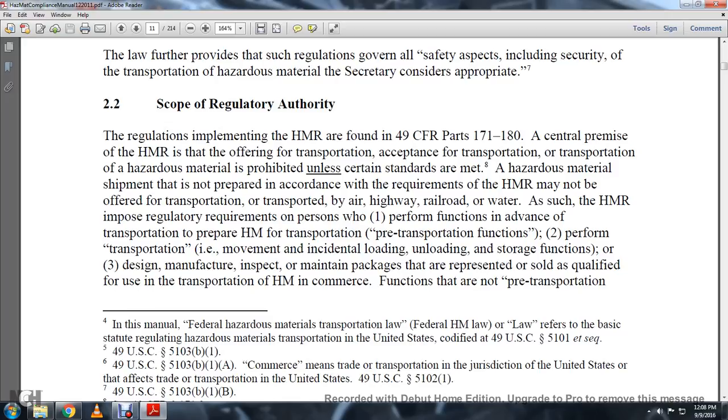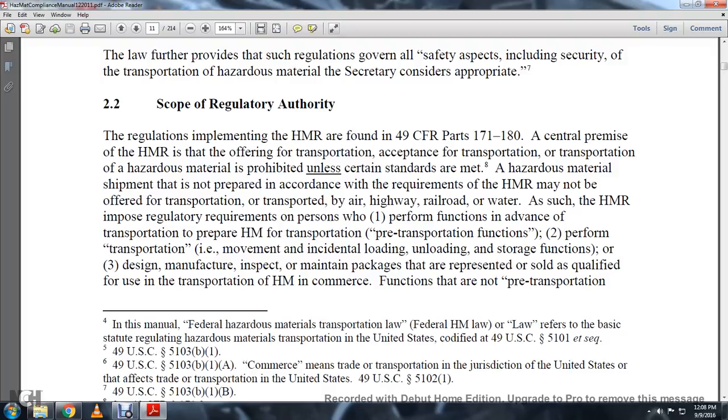The central premise of the Hazardous Material Regulations is that offering or accepting hazardous material for transportation is prohibited unless certain standards are met. A hazardous material shipment that is not prepared in accordance with the requirements of the Hazardous Material Regulations may not be offered for transportation or transported by air, highway, railroad, or water.